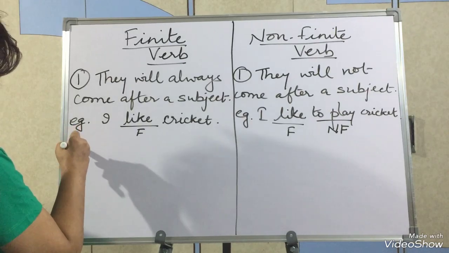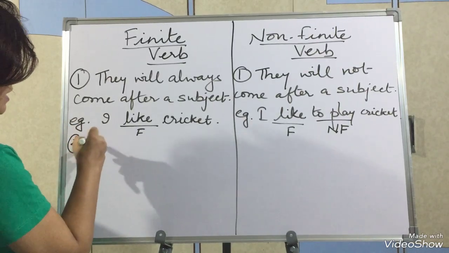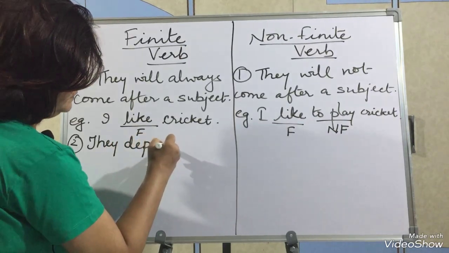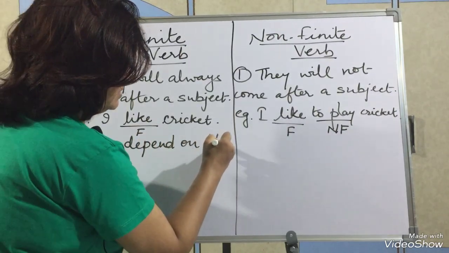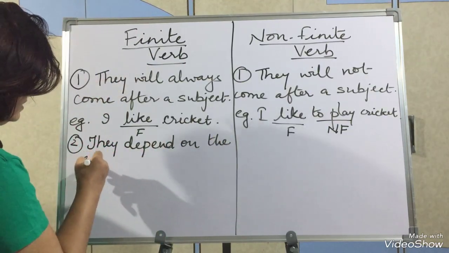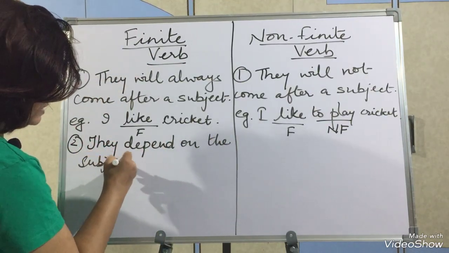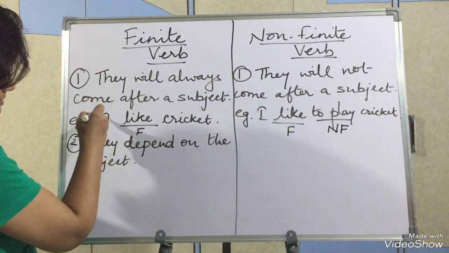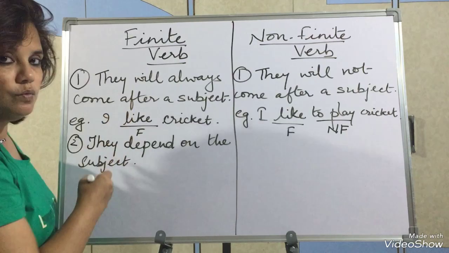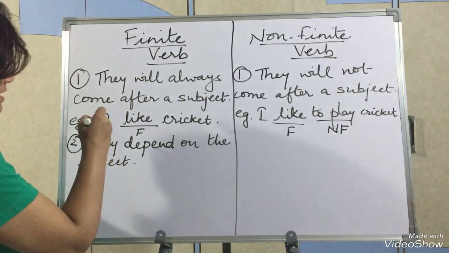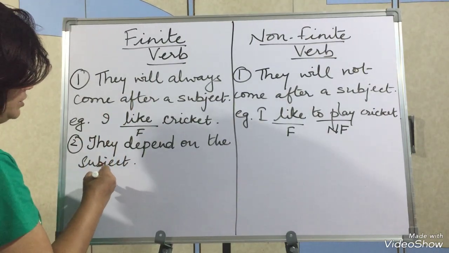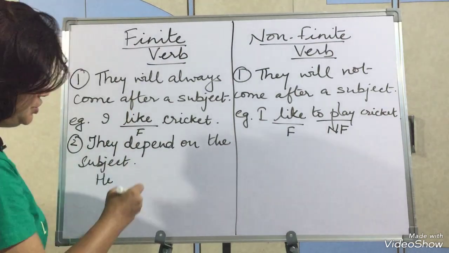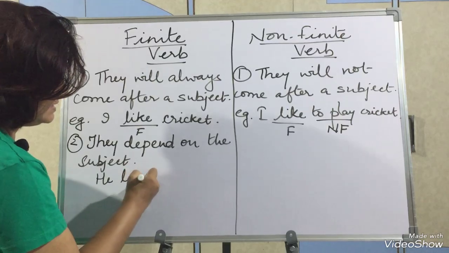Second point of difference: finite verbs depend on the subject. What does that mean? If I change the subject, the finite verb will also change. Suppose in place of I I write he. So will like change or not? It will change. It will become likes.